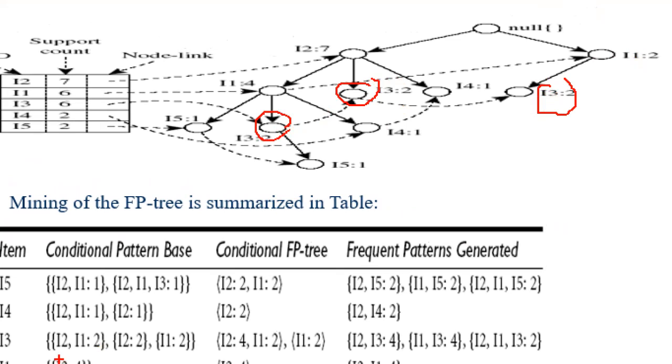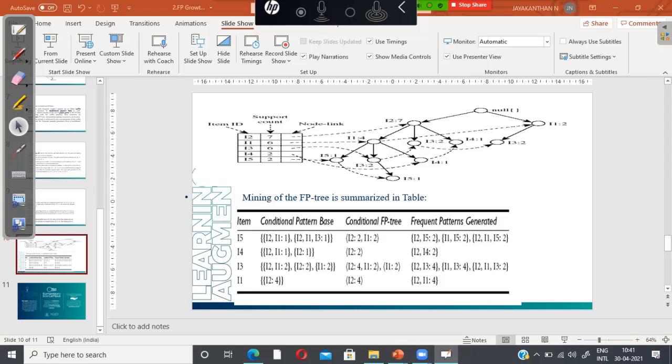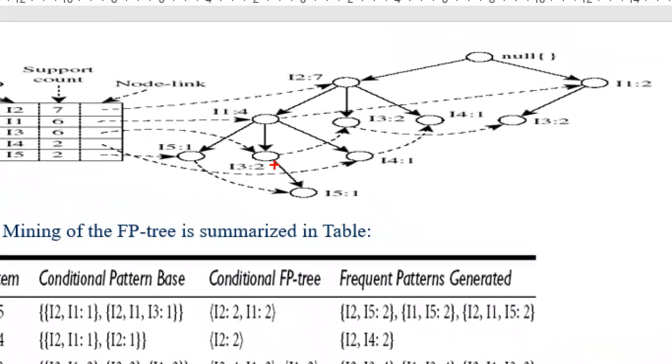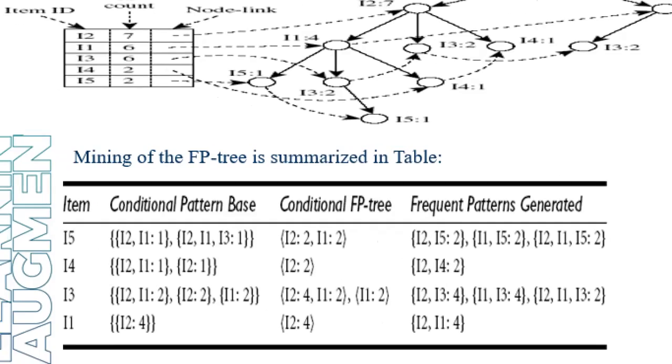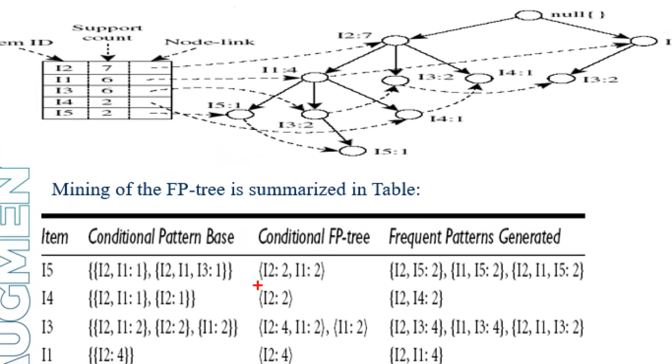So I am writing I3. How to reach I3? I2, I1, and the support count is 2. So one I3 I can reach from I2, I1, with support count equal to 2. Another I3 we can reach directly from I2, and the support count is 2. Right side, see the right subtree.